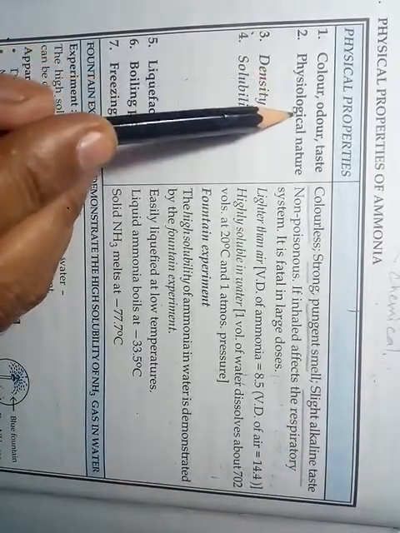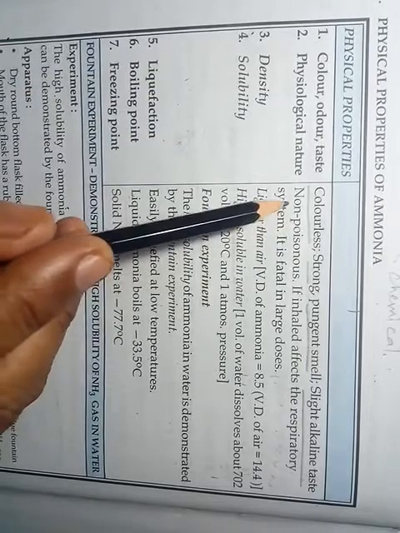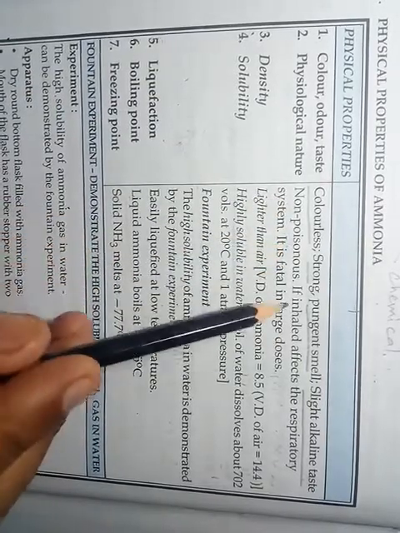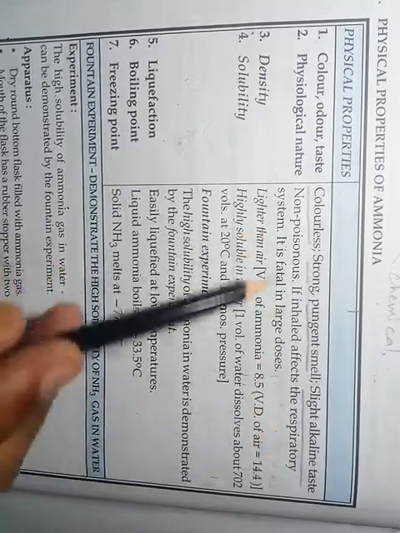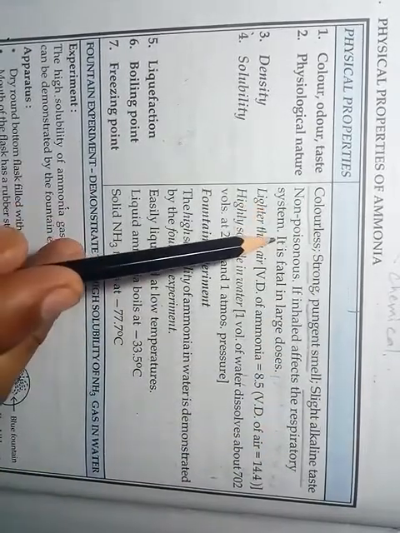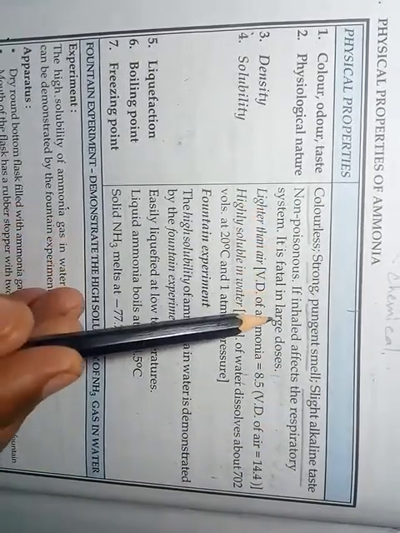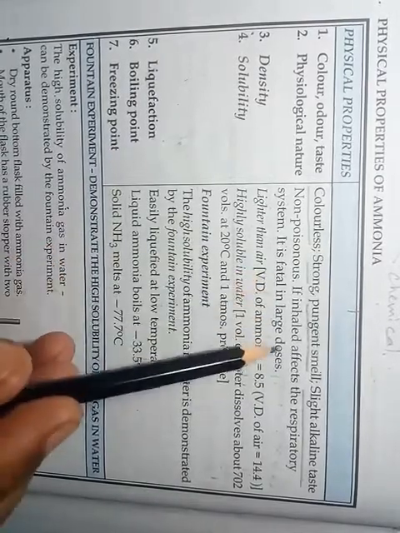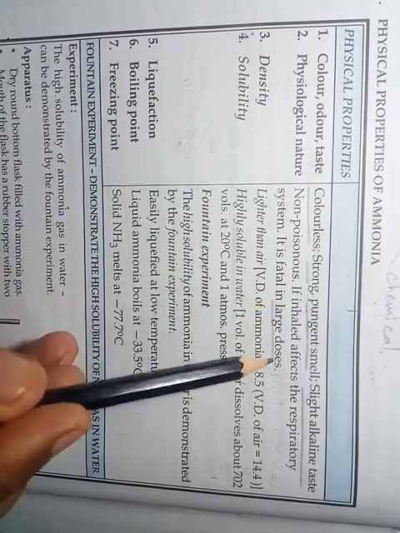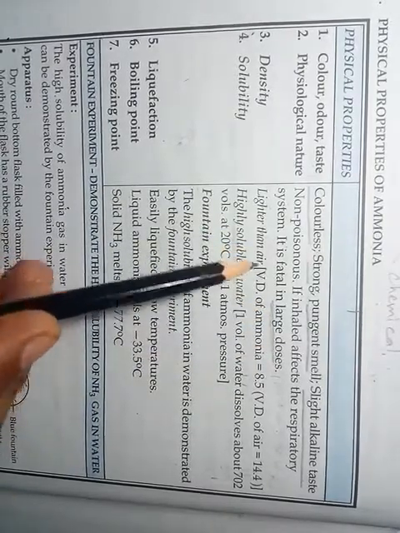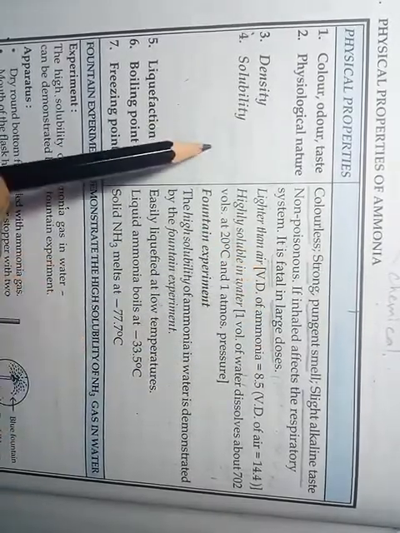Then, physiological nature: ammonia is non-poisonous. If inhaled, it affects the respiratory system; it is fatal in large doses. So if inhalation of ammonia takes place in a large amount, then it can be fatal also.